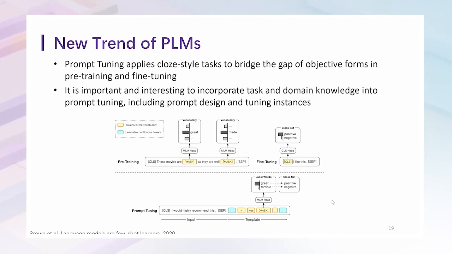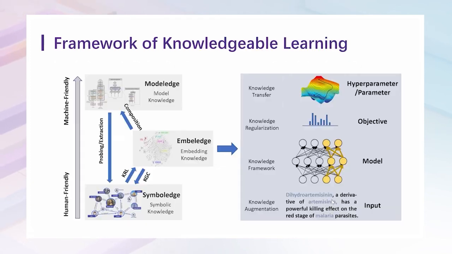Since composing natural prompts is not easy, some recent efforts explore auto-generated prompts or soft prompting. It is important and interesting to incorporate task and domain knowledge into prompt tuning, including prompt design and tuning instances.